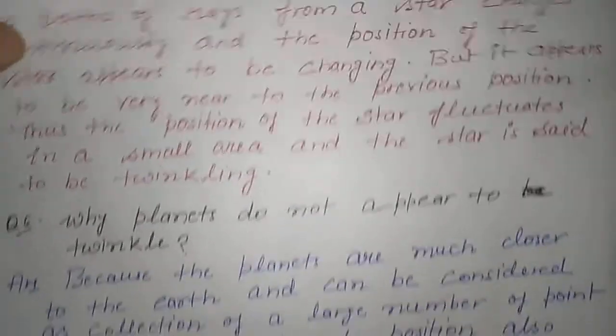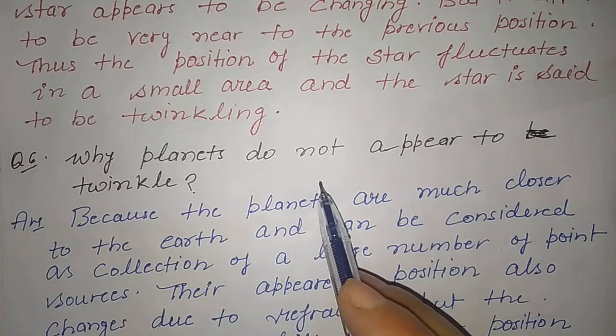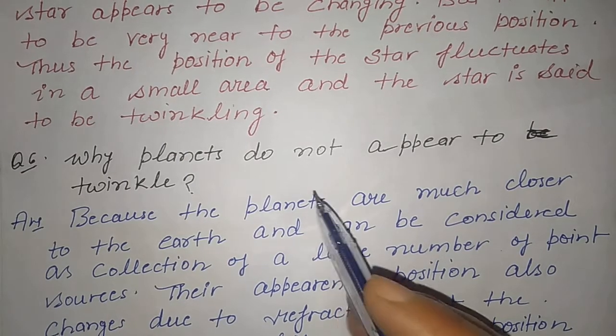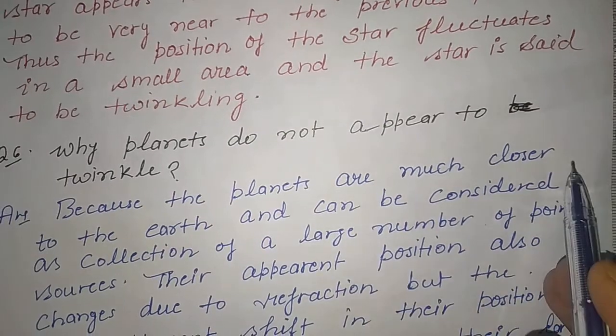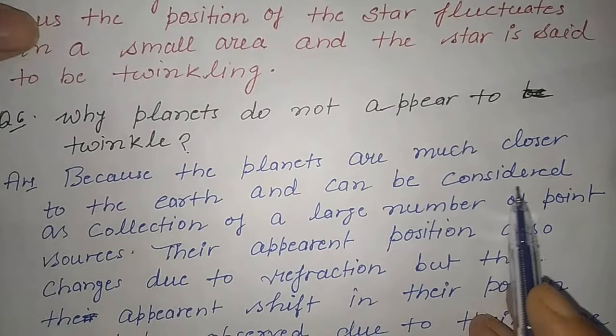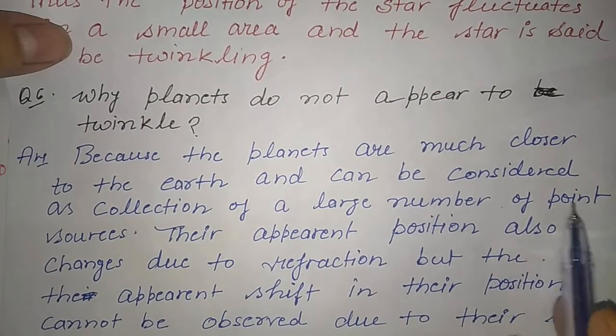One more question in the series: why do planets not appear to twinkle? Just like the moon. The moon is not a star, and we cannot see it twinkling, because planets are much closer to the earth and can be considered as a collection of a large number of point sources.